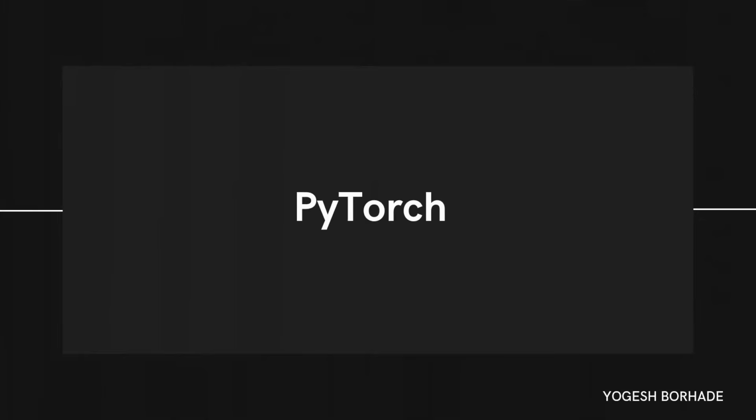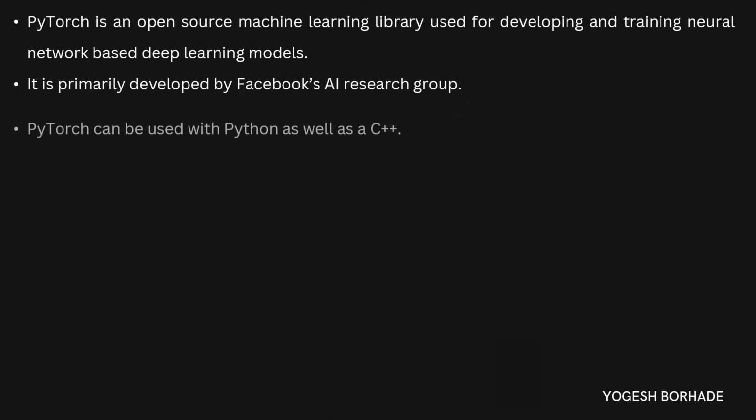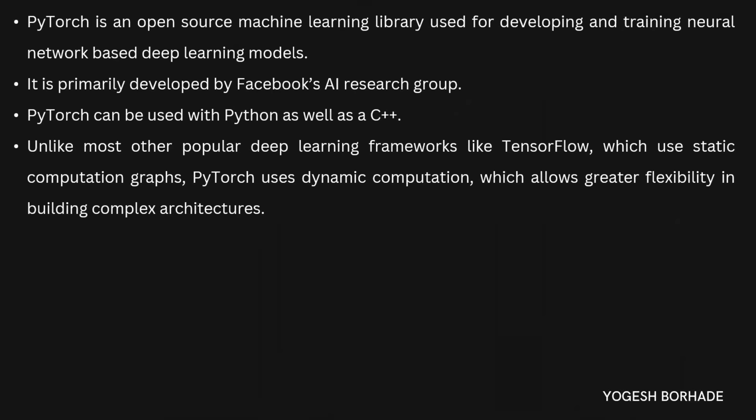Then the last library is PyTorch. So PyTorch is also an open source machine learning library which is used for developing and training neural network based deep learning models. So basically it is used for developing and training neural networks. It is primarily developed by Facebook's Artificial Intelligence Research Group. PyTorch can be used with Python as well as C++. And unlike most other popular deep learning frameworks like TensorFlow, which uses static computation graphs, PyTorch uses dynamic computation, which allows greater flexibility in building complex architectures.